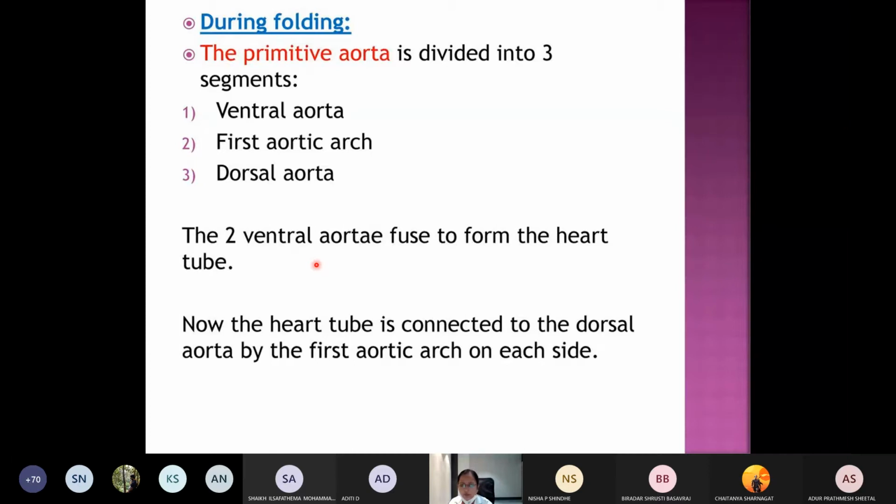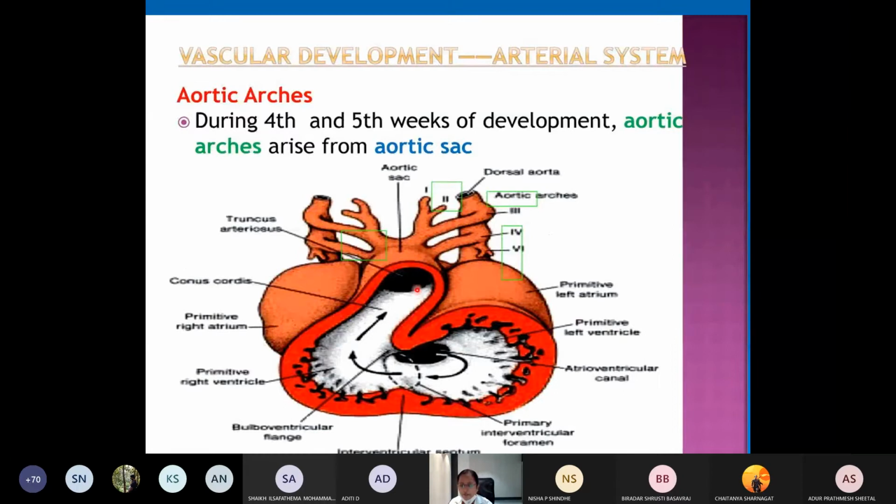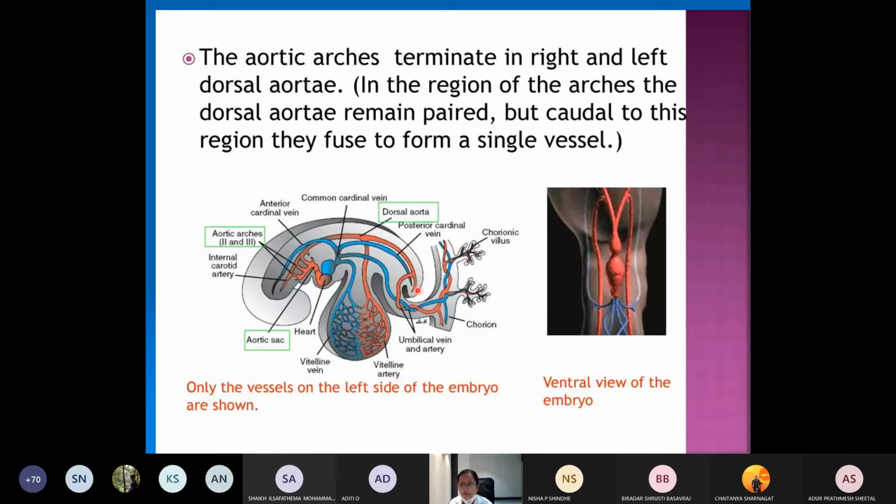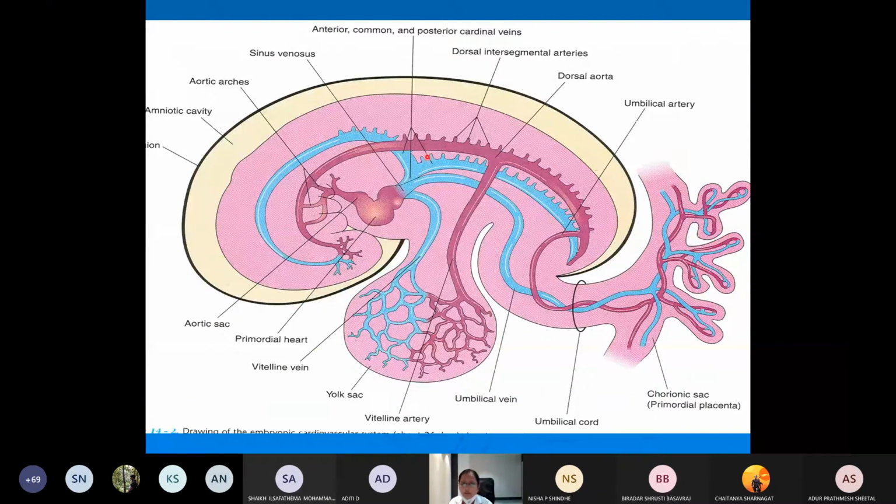So you can see that these arches are connected to the heart tube, establishing communication with the heart tube. Here you can see this is all the dorsal aorta, which is single here. Only in this region will it be paired. Now this is the developing heart tube you are seeing. This is the sinus venosus.